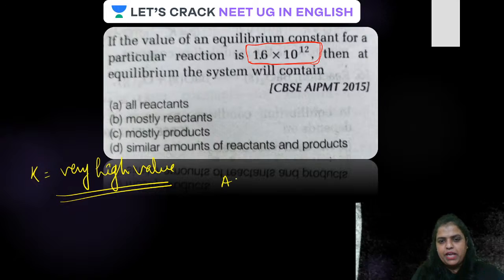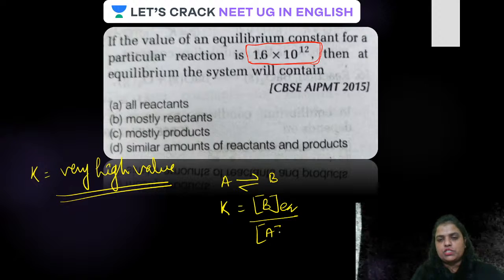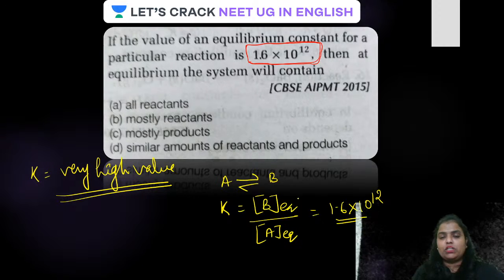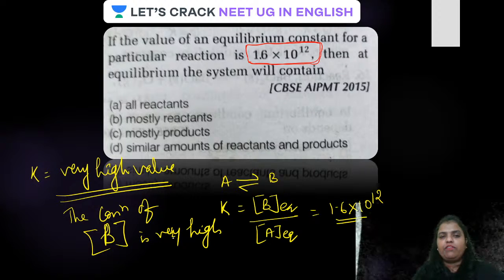Always remember, for any kind of reaction, when a reactant A is in equilibrium with the product B, the equilibrium constant is given as the equilibrium concentration of product upon the equilibrium concentration of reactant. And you know, guys, the value given here is very high. That means the concentration of B, that is the product, is very high. Is that clear?